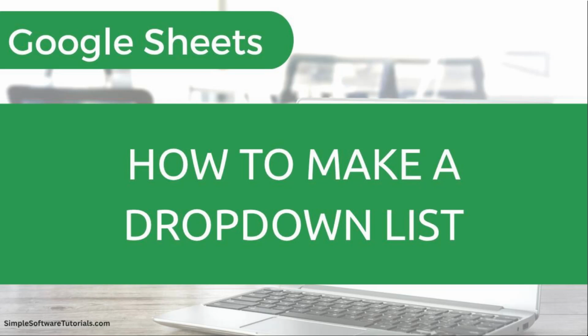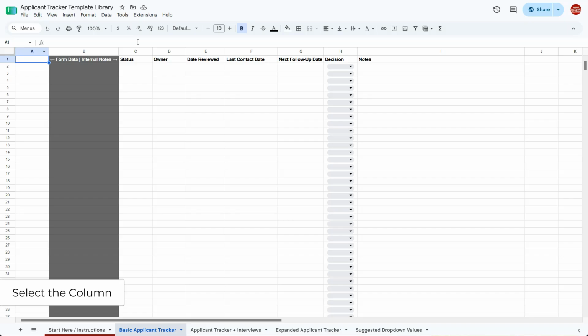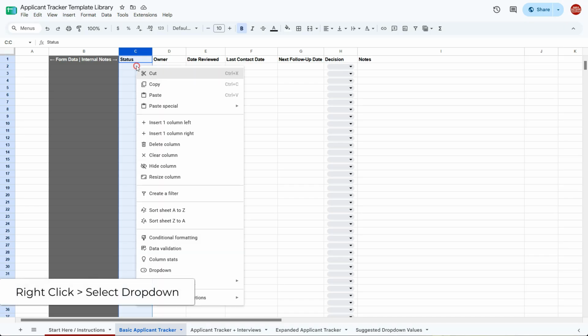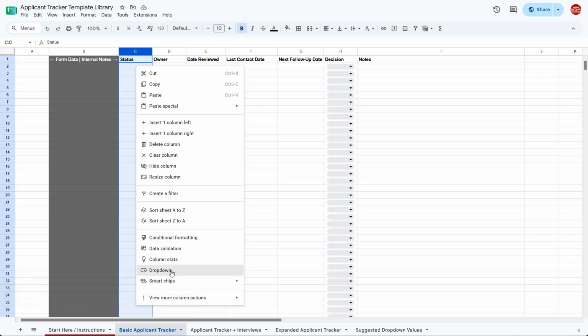In this video, I'm going to show you how to create a drop-down list in Google Sheets. The first thing we want to do is click on the header of the column where we want the drop-down. So I want it in column C, so I'm going to click on C. That selects the entire column. Next, we want to right-click on the column and then click on Drop-down.